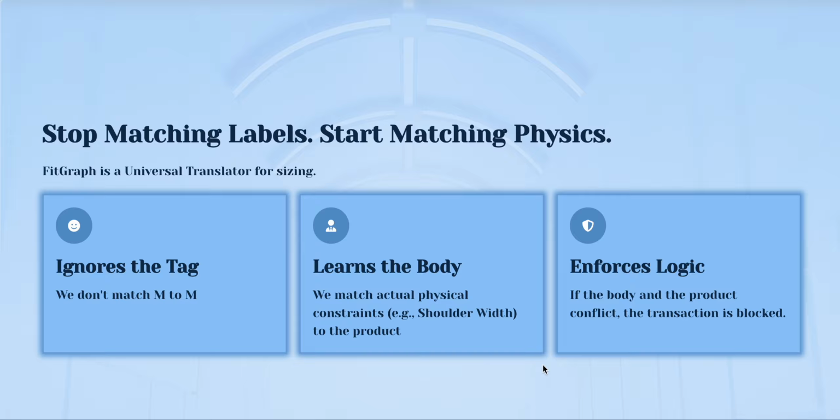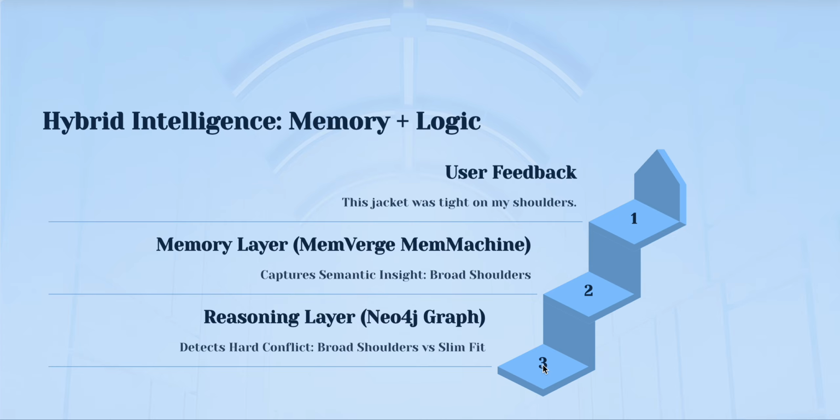The second one is explicit learning. I can refine that data with natural language. If I leave a review saying the jacket fits, that is stored in my system, or I can say the jacket fits but the arms feel tight. Our system doesn't just see the text.